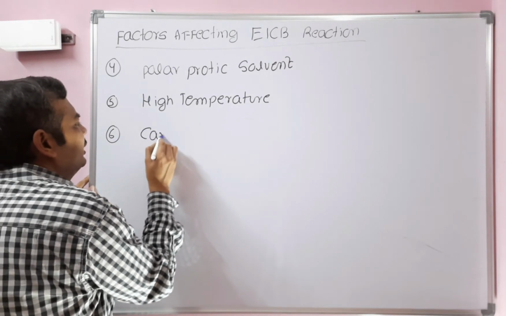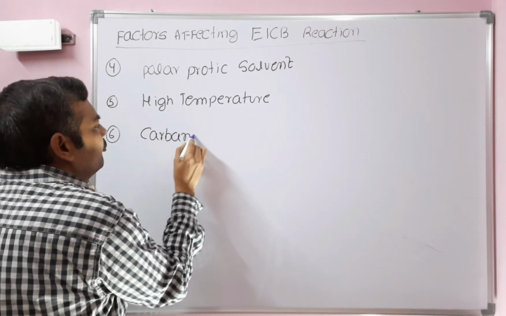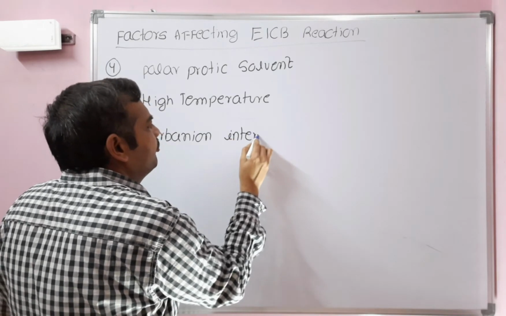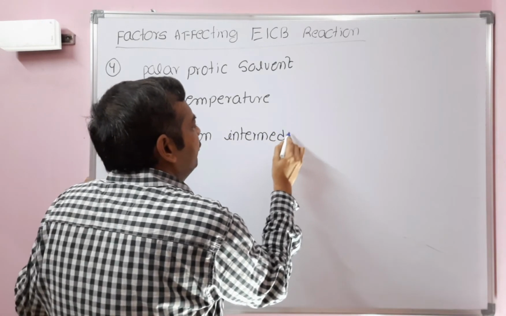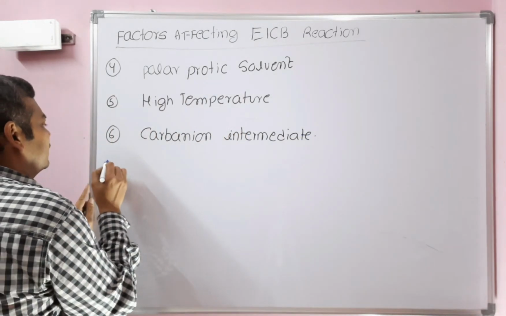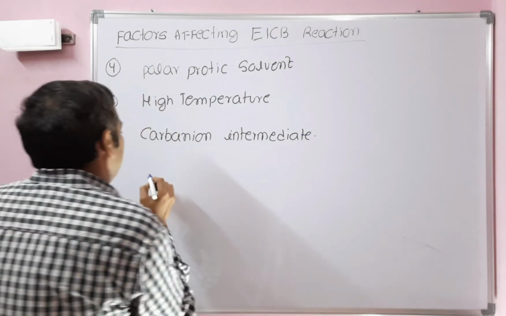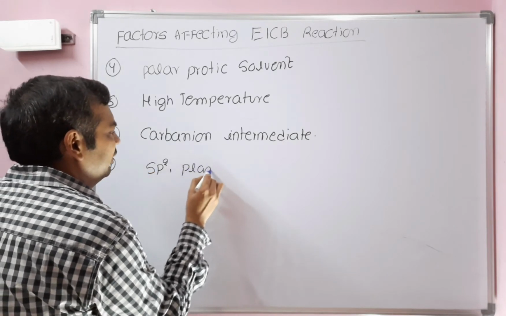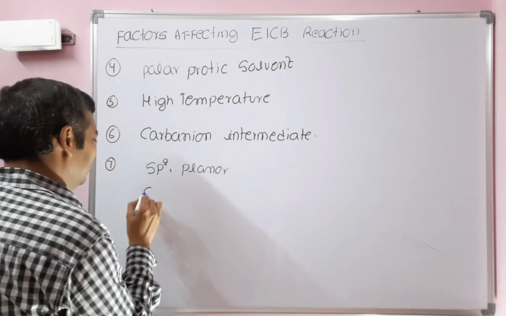A carbanion intermediate is formed in the E1CB elimination reaction. The carbanion intermediate is sp2 hybridized and planar. That's why it's not syn elimination.